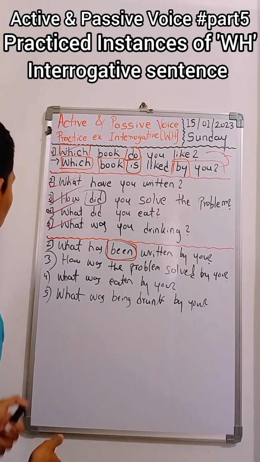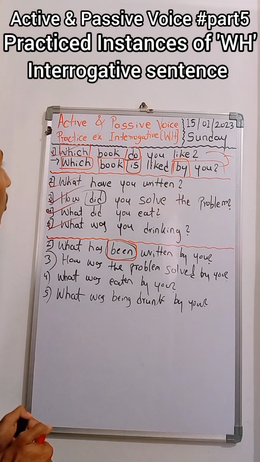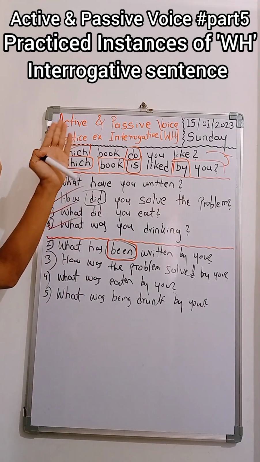So now we have solved all these five examples. I think you got clarification about interrogative WH. Whenever the active voice is in the interrogative WH type, these are the rules required to transform active to passive. So I think you got some information, ideas, clues and hints regarding transforming active to passive.